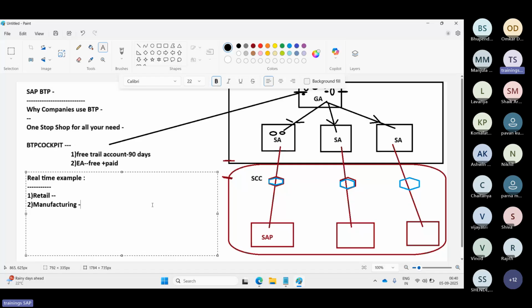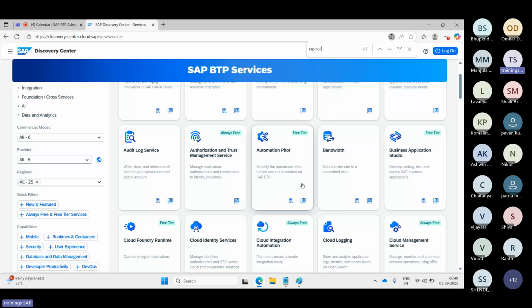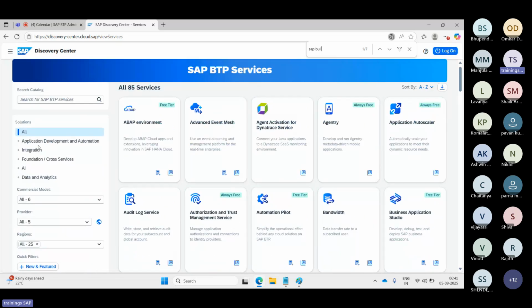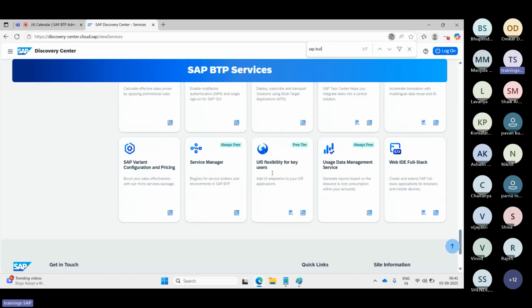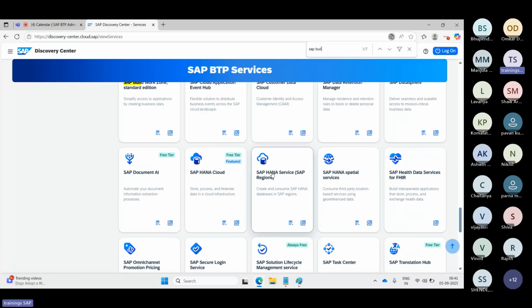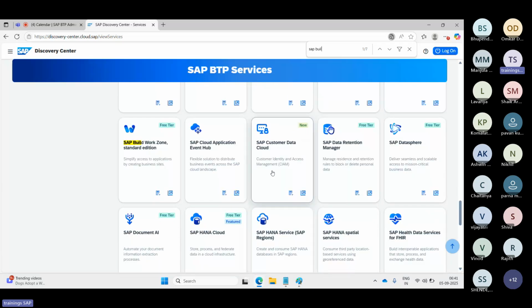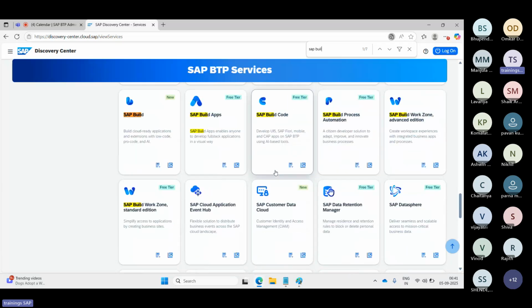At the BTP level, as I mentioned, it's not just specific to tools. They are providing databases, application development tools and services, AI-related services, integrations, and data analytics-related services. All their solutions and services are available under one cockpit, right? That's why they have rebranded their products. It's not limited to the cloud; they are providing more than that.